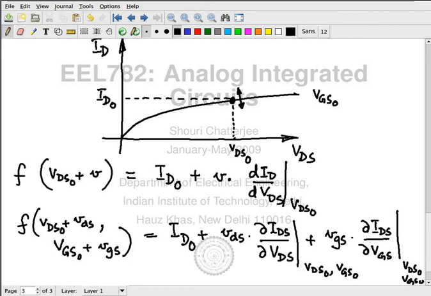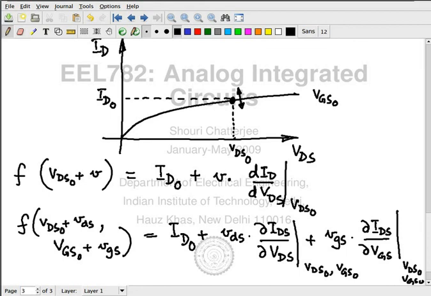This is just an extension of the previous one. Once again, I would like to think of this as some kind of a superposition. I first apply VDS 0, VGS 0. I see what the response is. That's my response. Then I remove VDS 0, VGS 0 altogether.